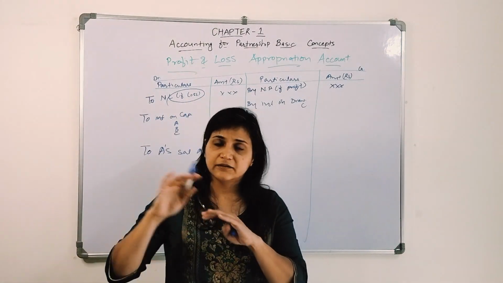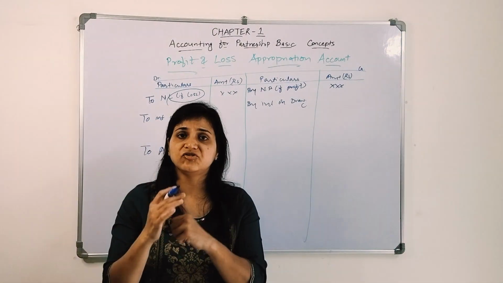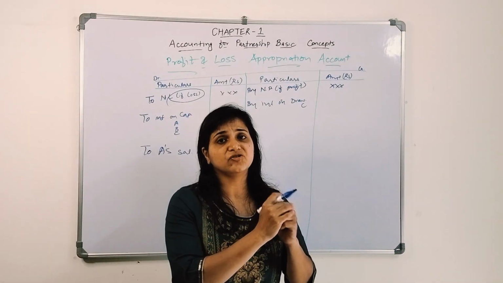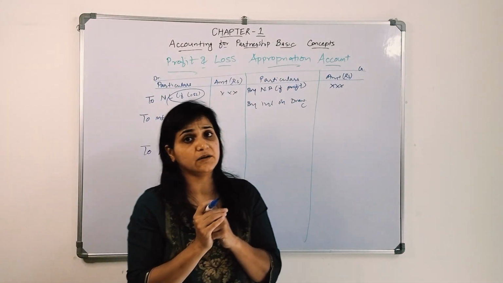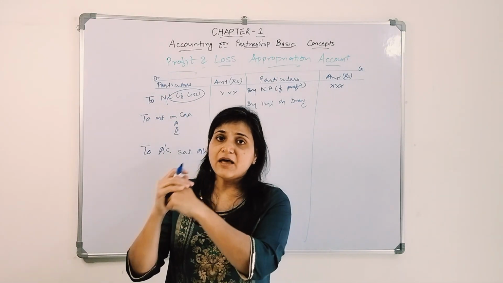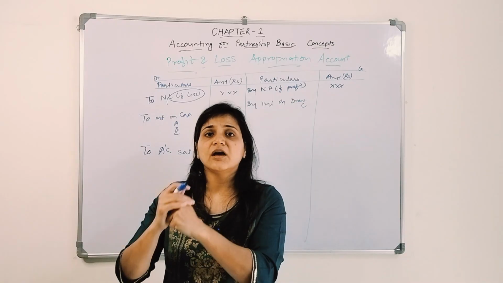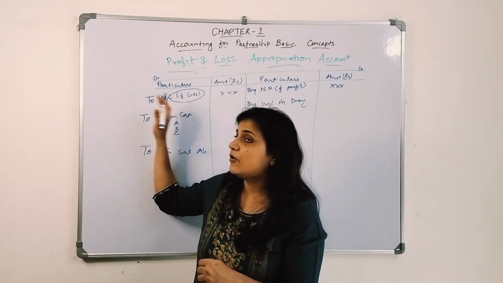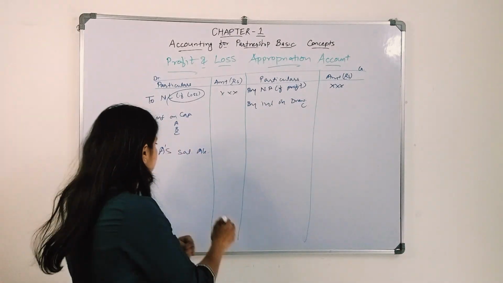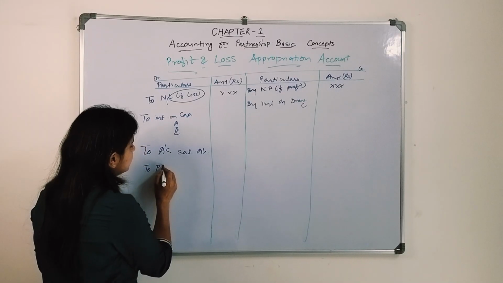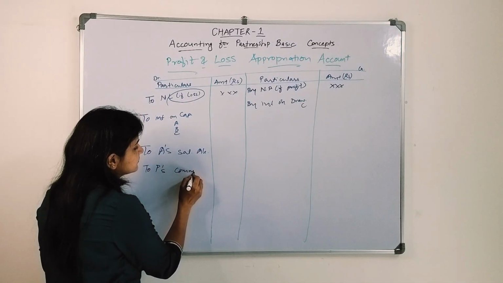Similarly the same thing goes for commission. Commission is an expense. We debit commission account and credit partners account. Now we need to close that commission account. What entry will it be? Profit and loss appropriation account debit to partners commission account.